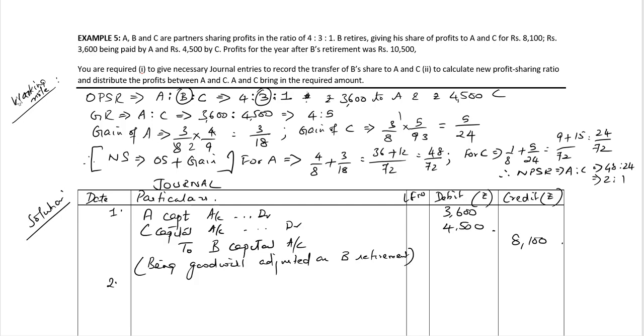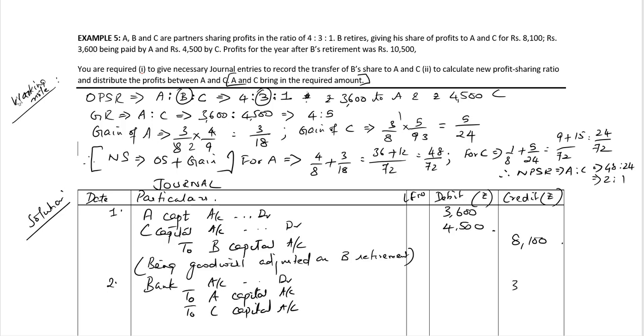The second journal entry, A and C are bringing in the required amount, the last sentence in the question. So we have bank account debit, to A capital account, to C capital account.